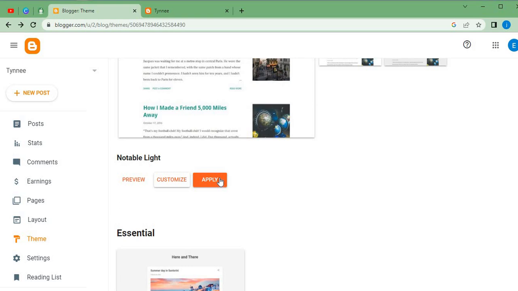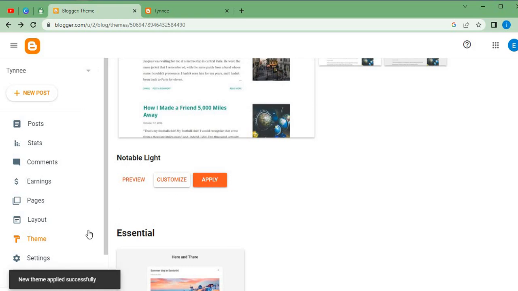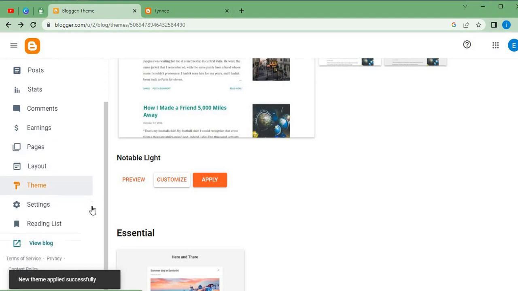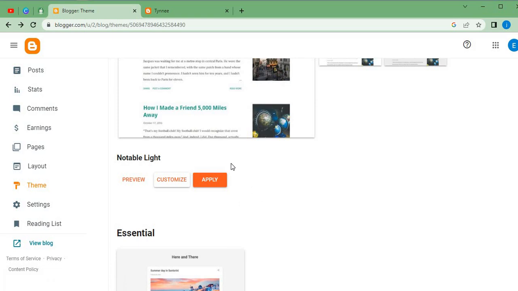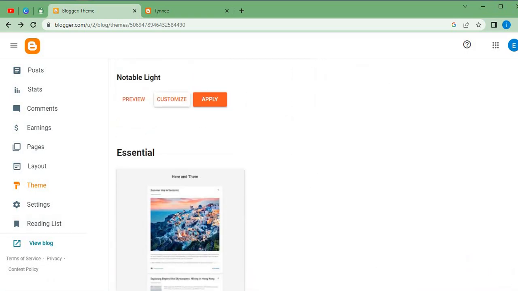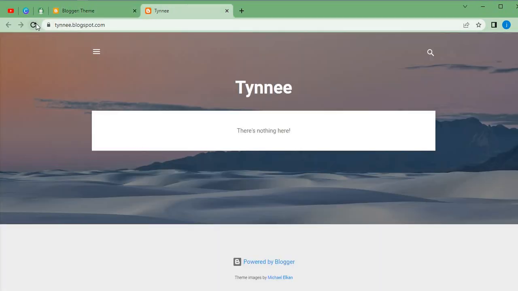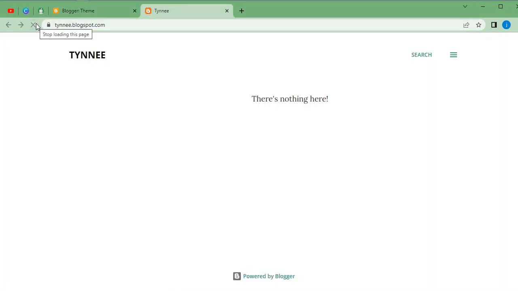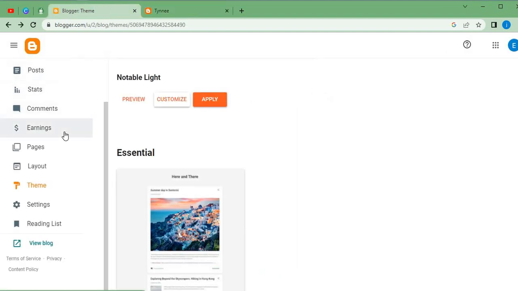So we're going to click here to apply. Sometimes it may show us that you need to download, and once it's done downloading the theme, automatically you can click on apply and it will apply the theme. So now that we've applied the theme, let's see if the theme is still reflecting, and that is the reason why I'm trying to refresh the page now. Now here is the theme here.